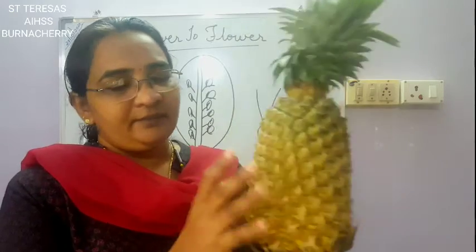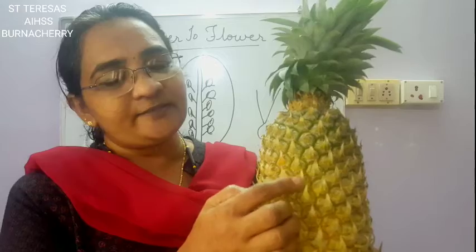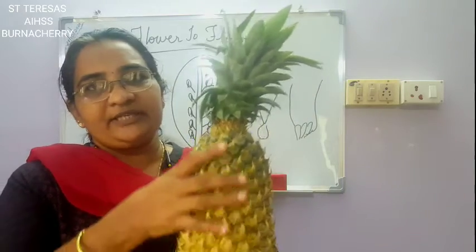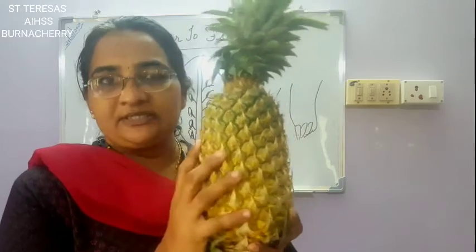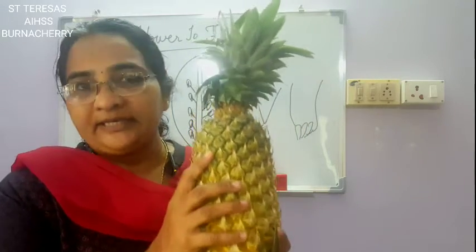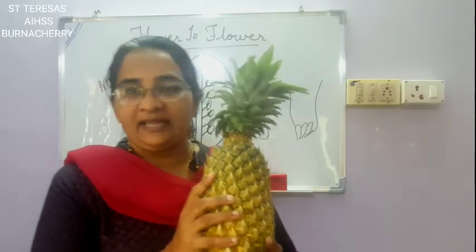So here in the pineapple, all these were separate flowers. But now it has turned into a fruit. So when you look, you feel it is one fruit. But this is many fruits joined together with a common outer thick covering. So this is a multiple fruit. Okay. Now I will cut open the pineapple and show you.